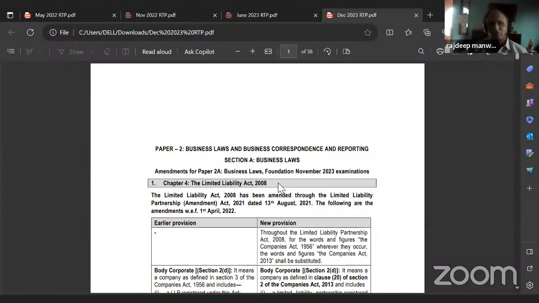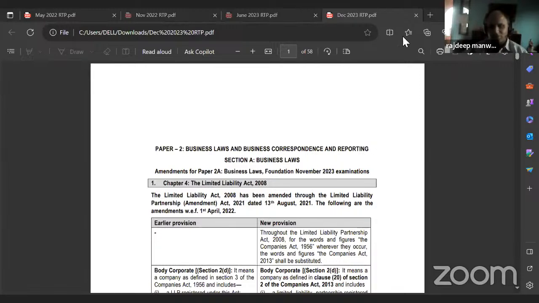Which one are you doing? From which year onwards? Sir, Ananyaka sent me from May 22nd to December 23. May 22, December 22, June 23 and November 22. Okay, so which is the latest one? December 23. Okay, so we'll see this revision test paper. Sometimes they give even the same question from December. I have not seen this one, I didn't get it recently. So we'll go through these 4 revision test papers.